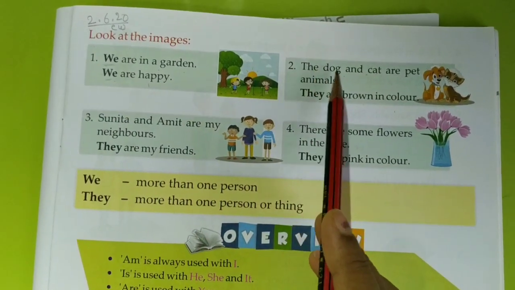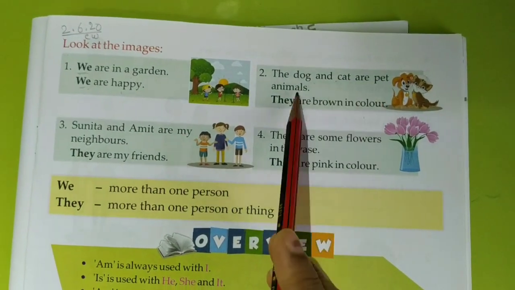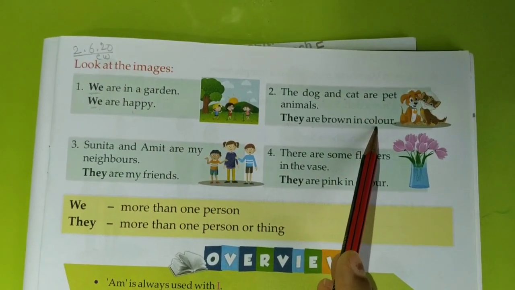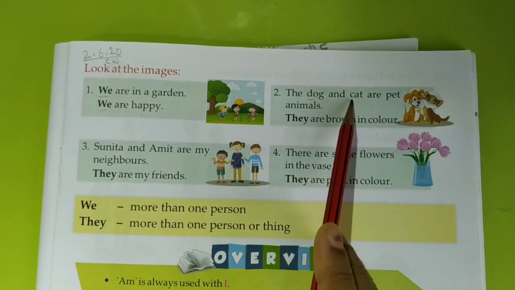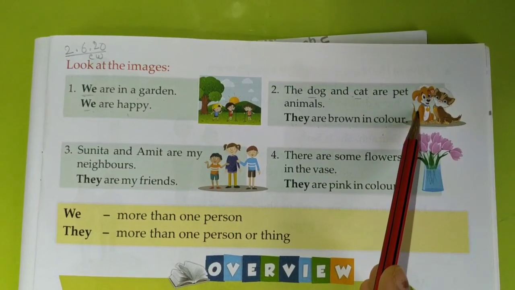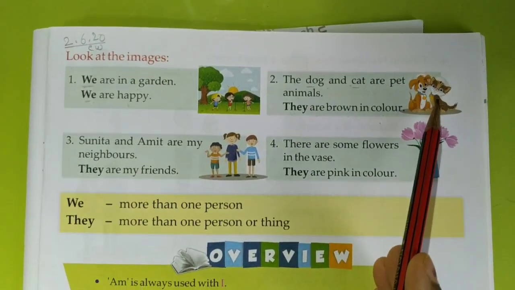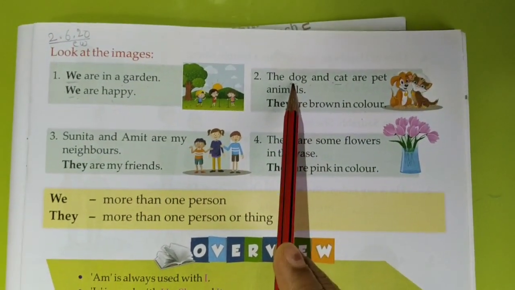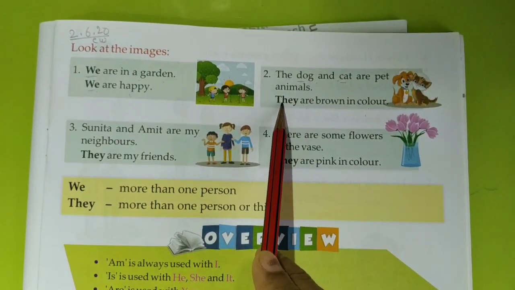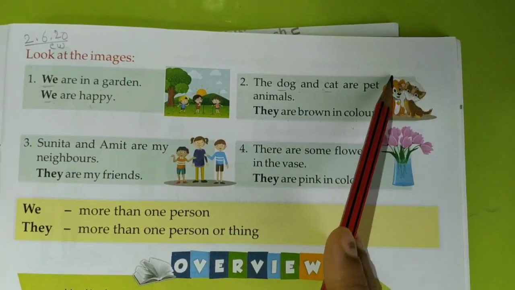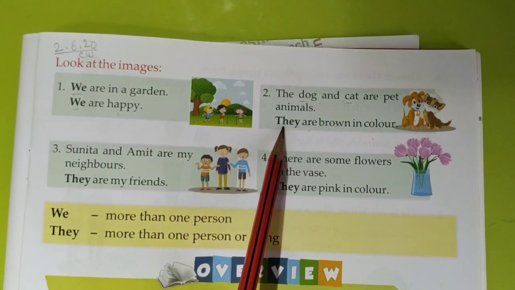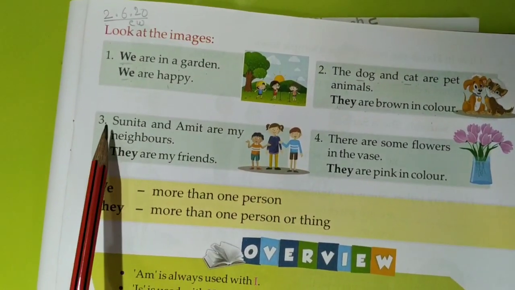The dog and cat are pet animals. They are brown in color. So when do we use they? When we talk about more than one thing, animal or person, but you are not included. That means myself is not included. We are talking about animals, so we use they for animals also.